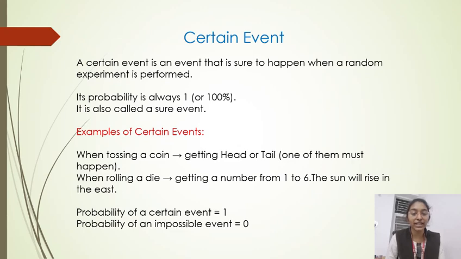Examples of certain event. When tossing a coin, getting head or tail, one of them must happen. When rolling a die, getting a number from 1 to 6. This is a certain event. The sun will rise in the east. This is a certain event. Probability of a certain event is 1 and the probability of an impossible event is 0.